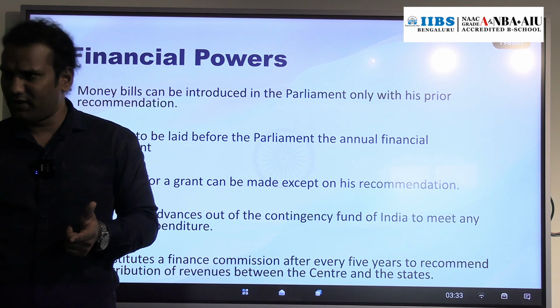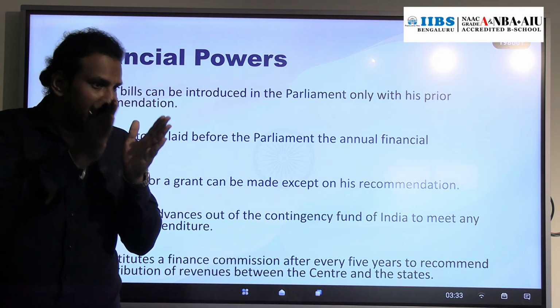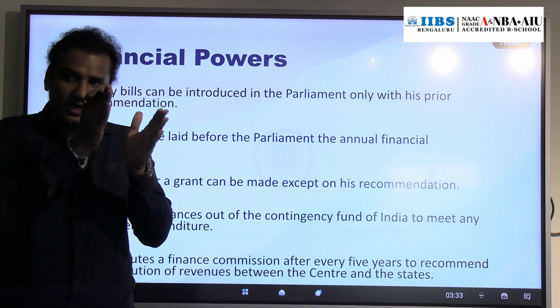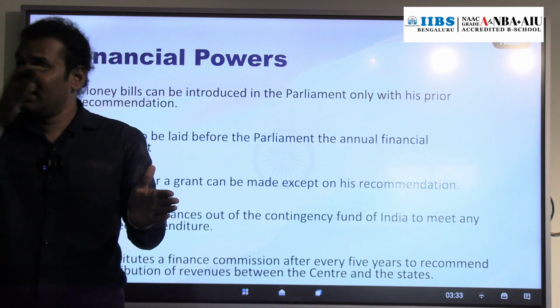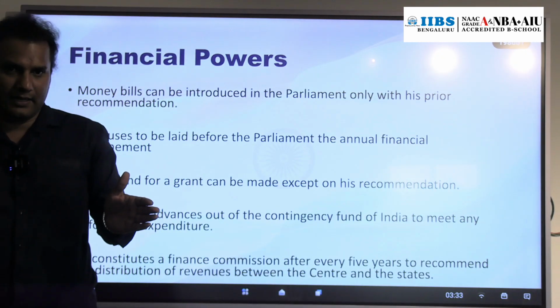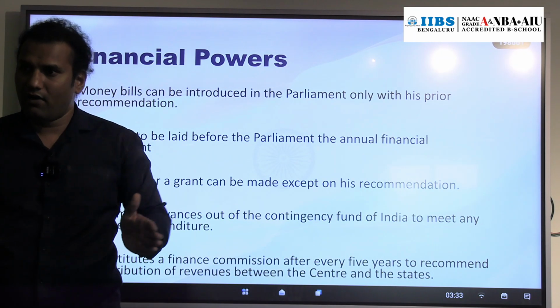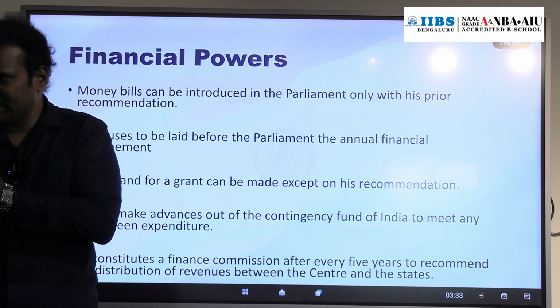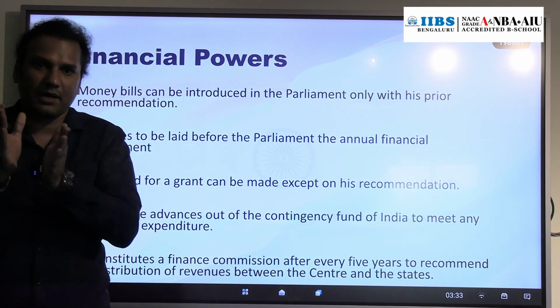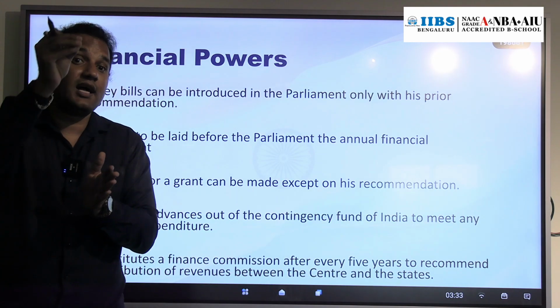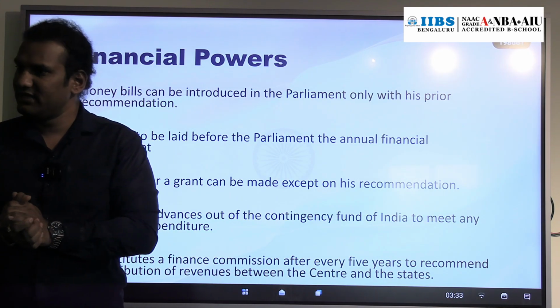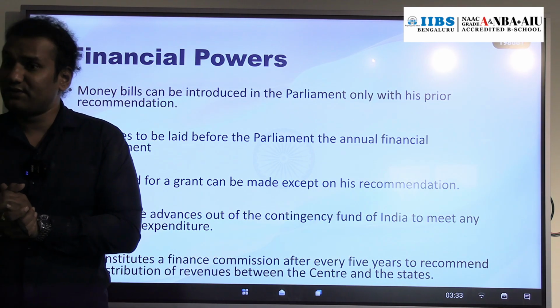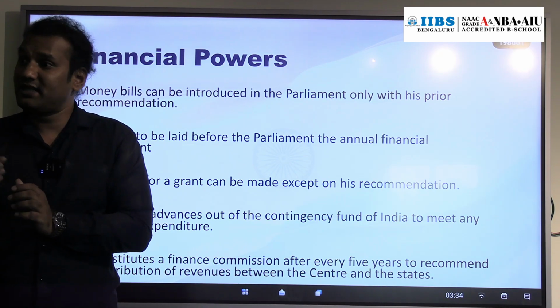Now, what is the purpose of this fund? To meet unforeseen expenditure. Unforeseen expenditure means the expenditure we never expect.